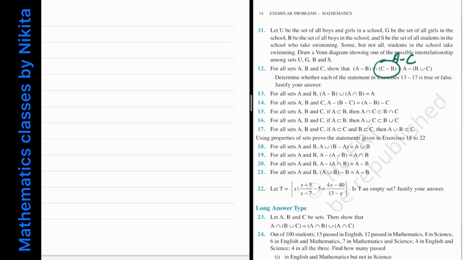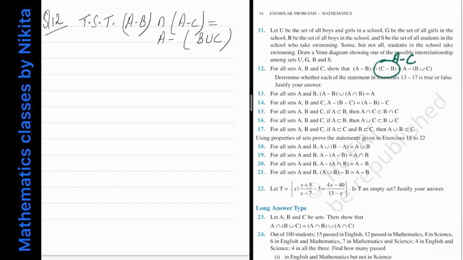So let us prove this. Question number 12. What you have to show is that A minus B intersection with A minus C is equal to A minus of B union C. So basically we will show that LHS is contained in RHS and RHS is contained in LHS. So first we show that this is contained in A minus